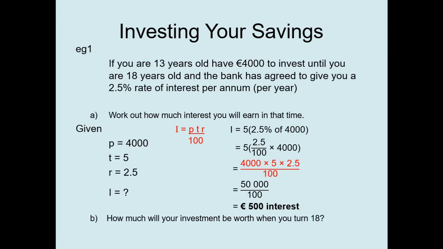Now, how much will your investment be worth when you turn 18? Some people worry, they see this answer here, 500 euros, and they think, I've lost money, I've lost 3,500. No, this is your profit. When you turn 18, you get your whole principal value back. If this is a guaranteed investment, always check the fine print. Plus, you get your interest. So when you turn 18, you should have 4,000 plus the 500 interest, which is 4,500 euros. Not bad.